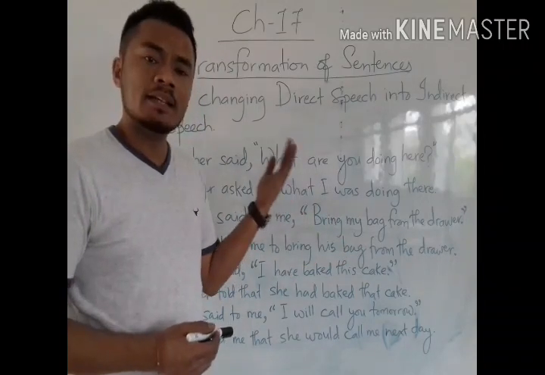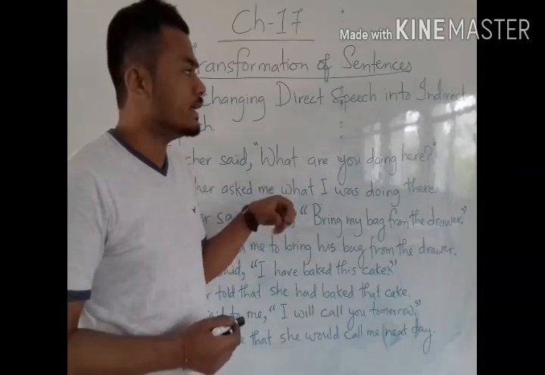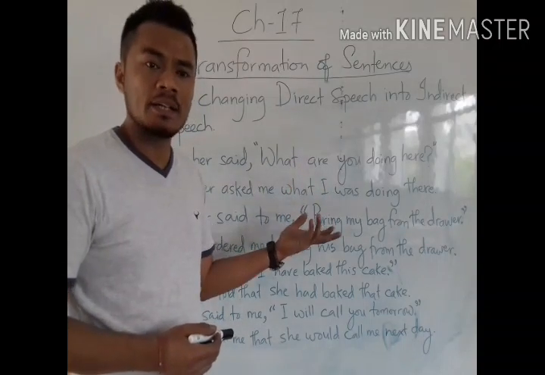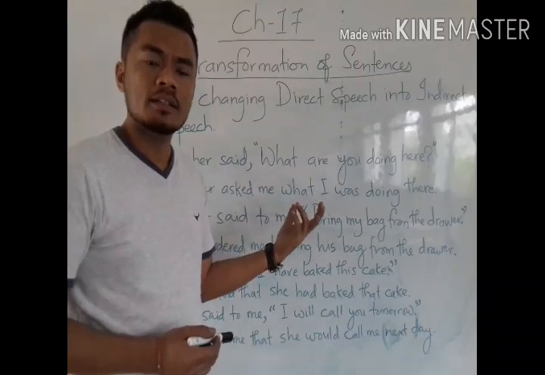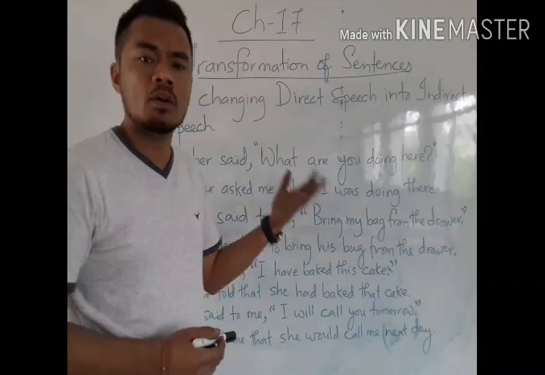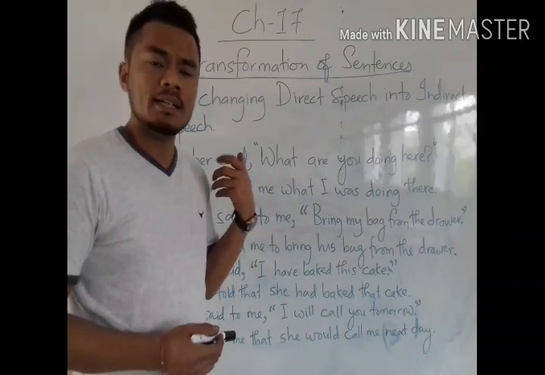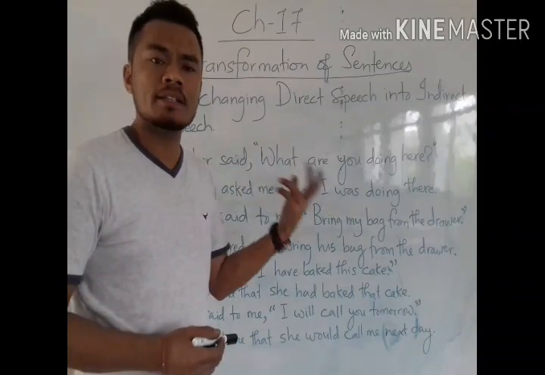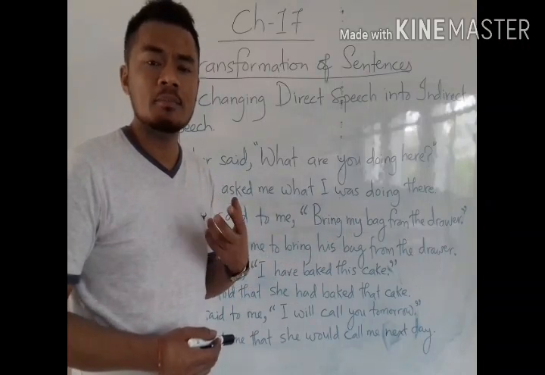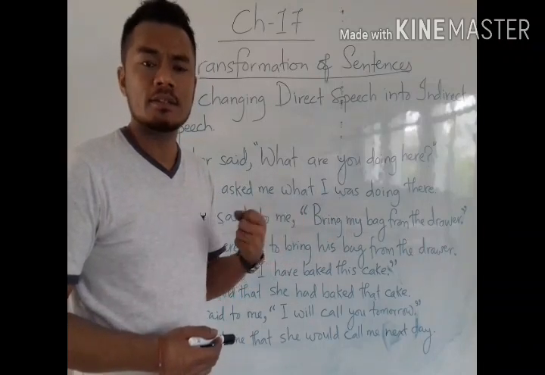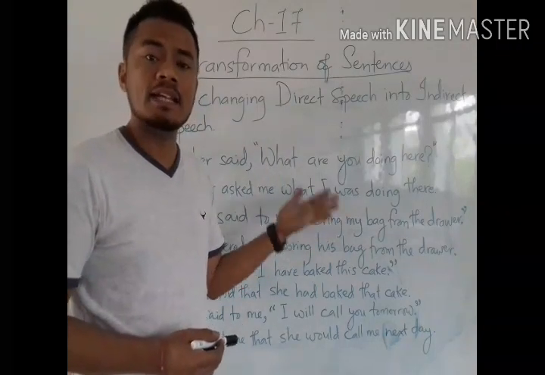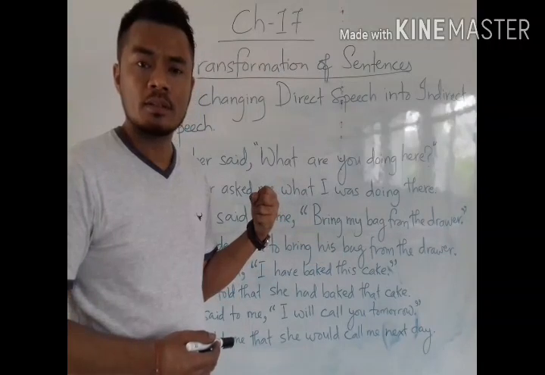But in indirect speech, we change that speech, that statement given by the speaker, according to our convenience. In our own way, we make the speech given by the speaker our own speech by making some changes. In that way, the speech we write becomes indirect speech.